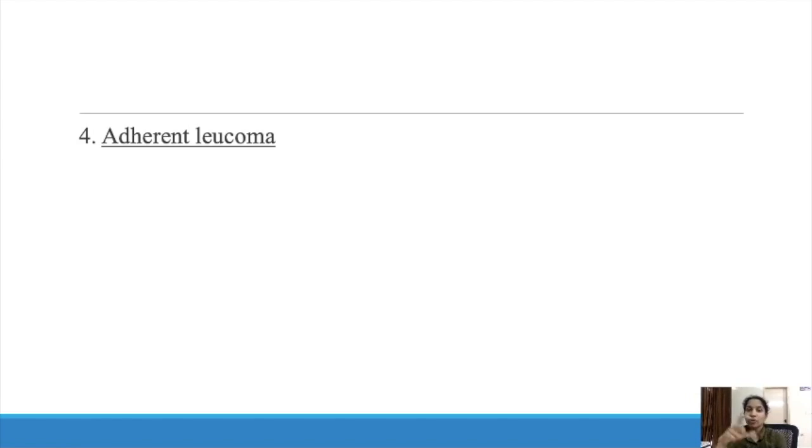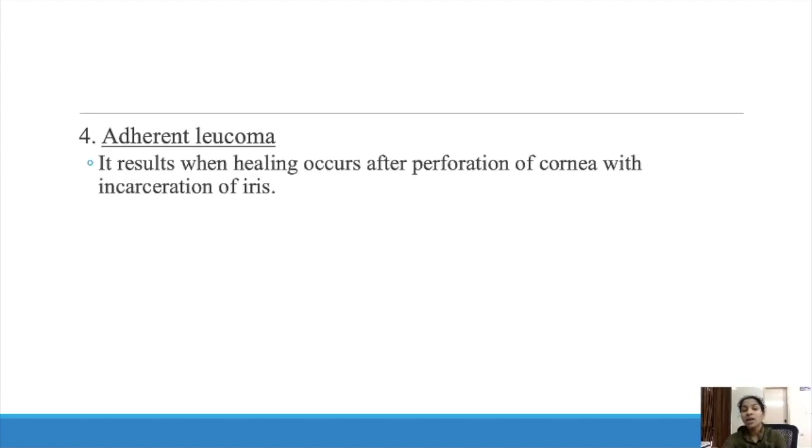And next comes the adherent leucoma. That is because healing occurs after perforation of the cornea with incarceration of the iris. Here the iris got stuck in that perforation. So if that is the condition, then it is known as adherent leucoma. It results when healing occurs after perforation of the cornea along with the iris.